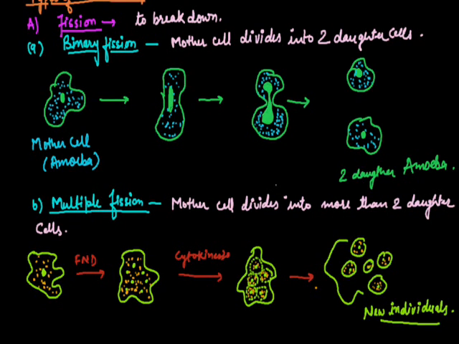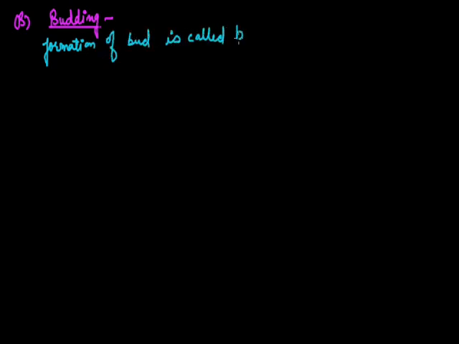Now the next point is budding. The second category of asexual reproduction is budding. A bud is a small structure that is formed on the mother's body. Formation of a bud is called budding. Now, on the basis of where the small projection or bud is formed, we can categorize budding into two categories.